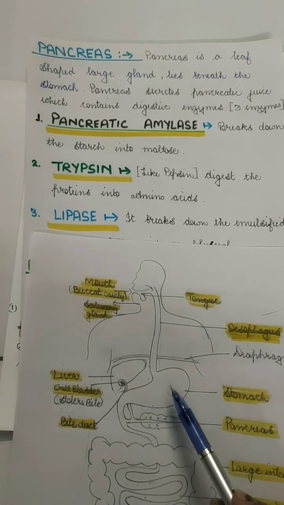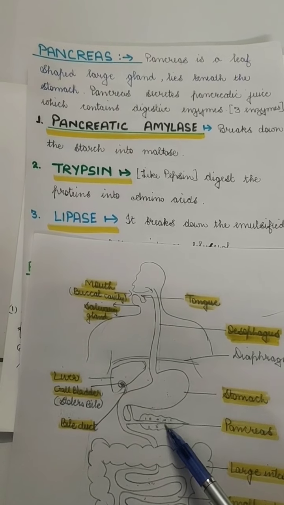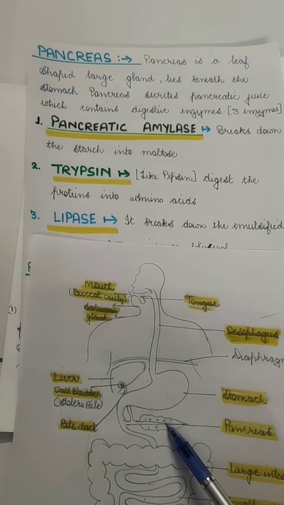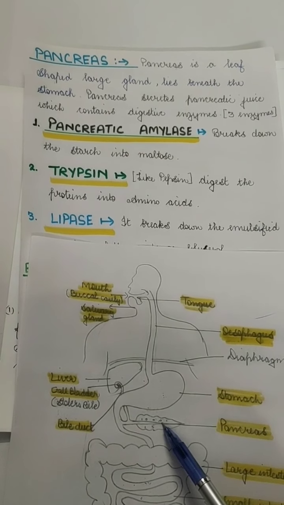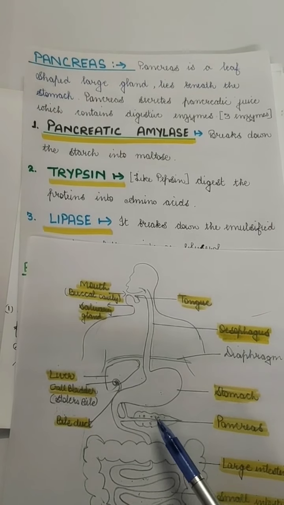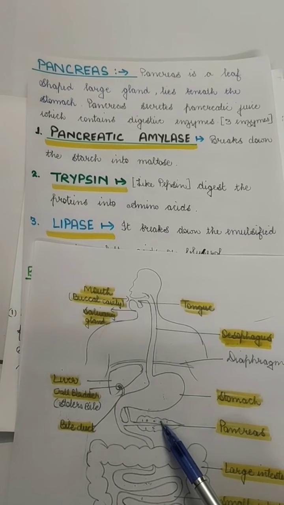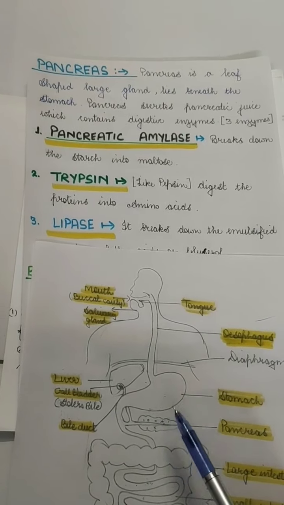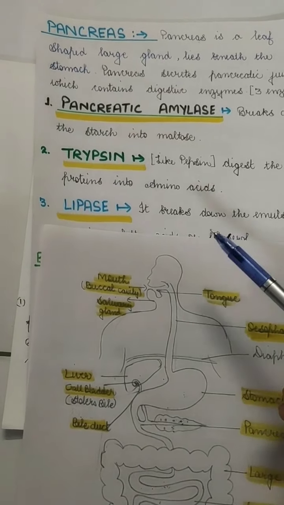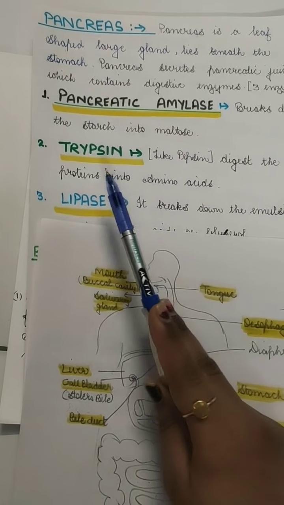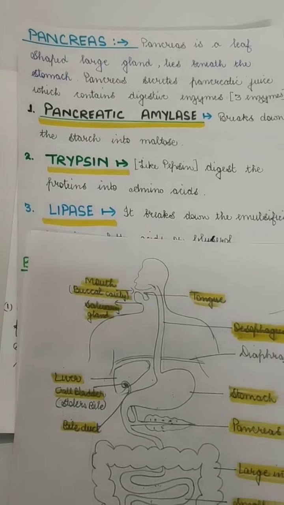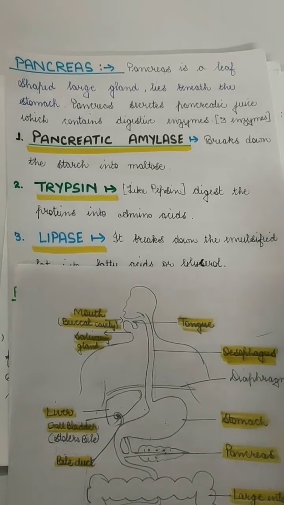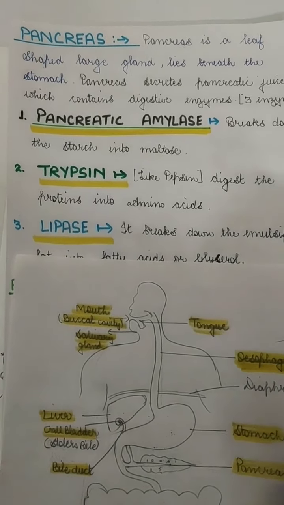So the pancreas lies just beneath the stomach and secretes pancreatic juice, which is also very important in digestion. Actually, the pancreas secretes digestive enzymes, sorry, not juices. Now they are pancreatic amylase, trypsin and lipase. Pancreatic amylase breaks down the starch into maltose.